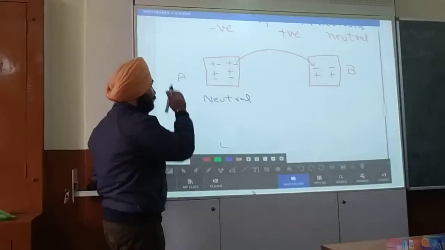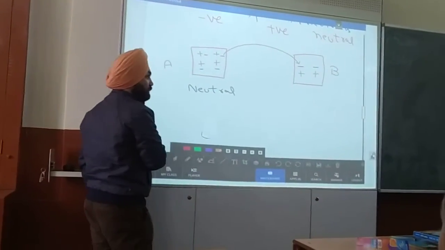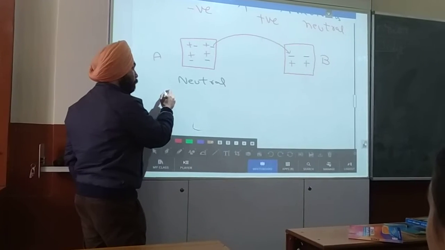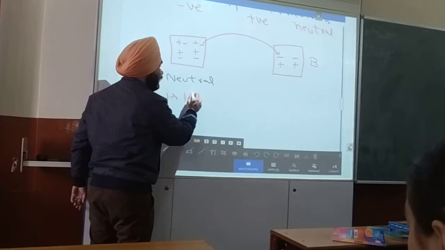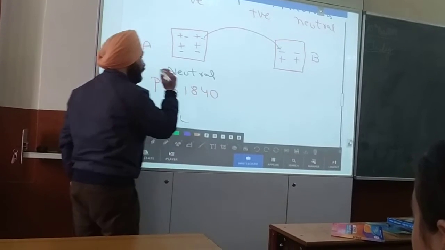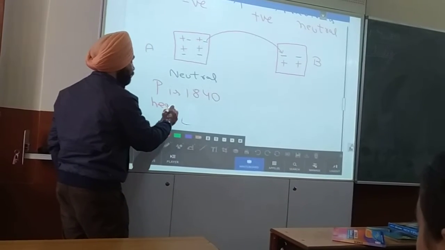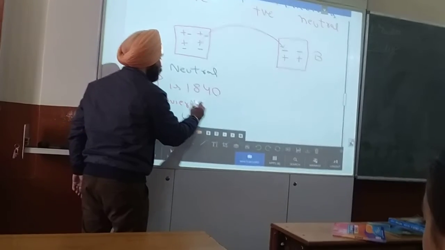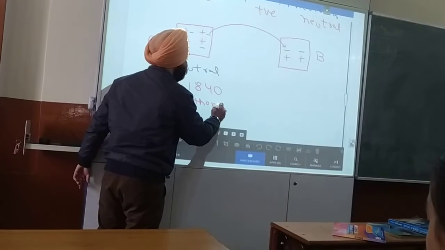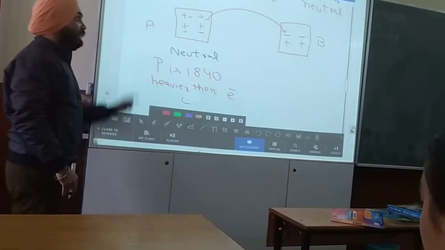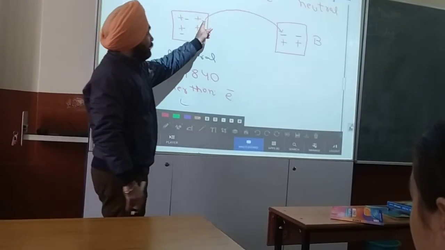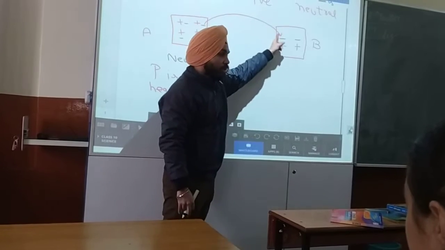The answer is the difference in masses. The proton is 1840 times heavier than the electron. Because of its lighter mass, the electron transfers to body B.